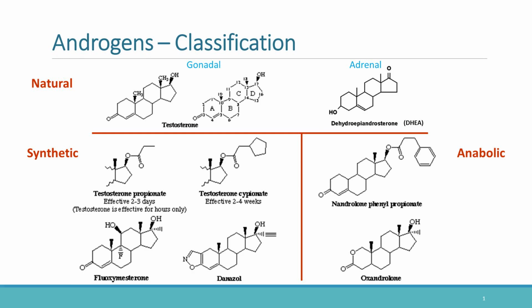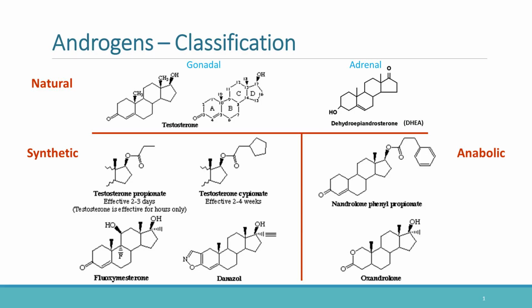Some synthetic compounds have been modified chemically to increase anabolic effects relative to androgenic effects. These are called anabolic steroids. Examples include nandrolone and oxandrolone. Anabolic steroids favor protein synthesis, muscle growth, and nitrogen retention. Unfortunately, these drugs are commonly abused in sports and bodybuilding.